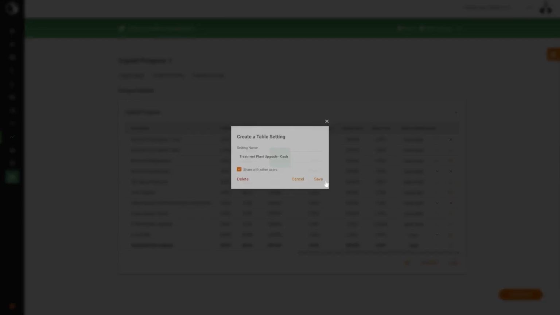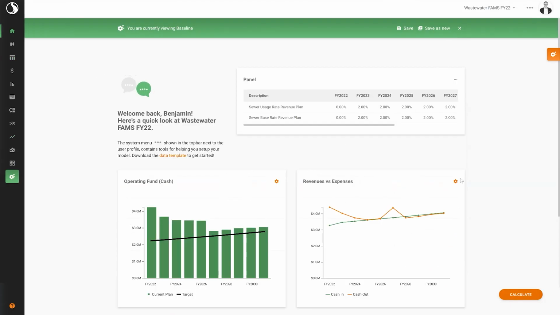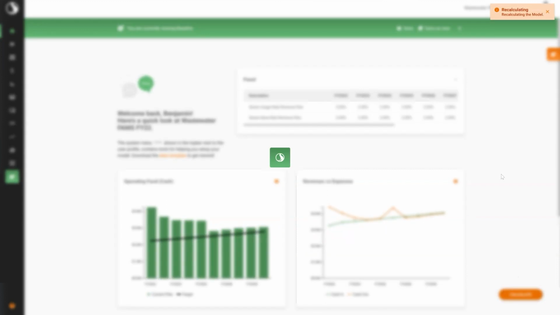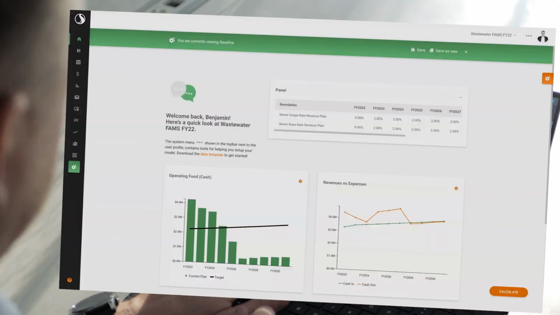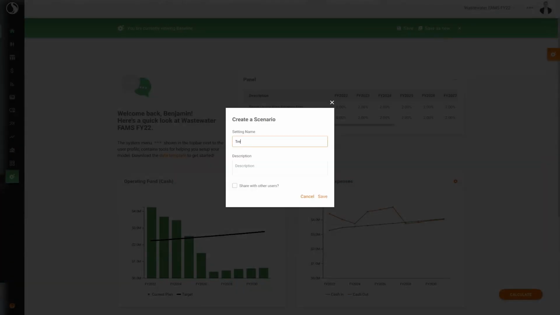With this large project added to our plan, we recalculate the model, and unsurprisingly, our baseline plan no longer meets our needs. This is not where we want to end up, but this is a good point to save a scenario to reflect the updated state of the world and to serve as a point of comparison later. We'll name this scenario something like treatment upgrades cash. We can also provide a longer description to help us remember later what was included in this scenario.